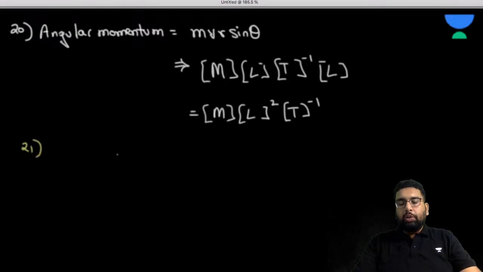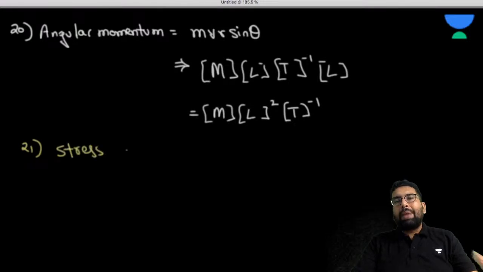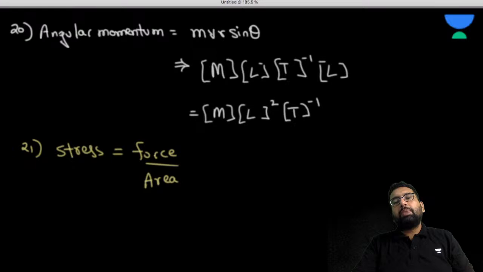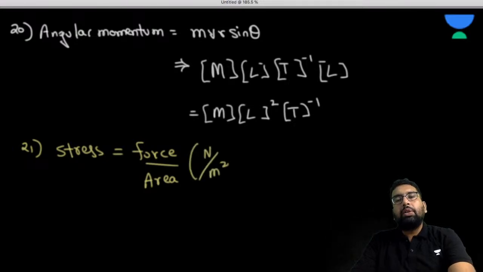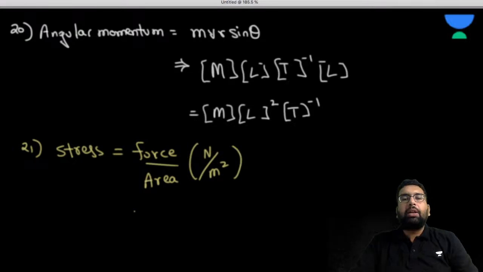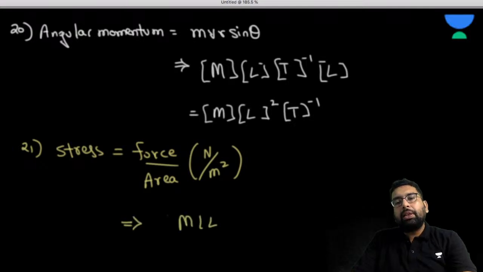Now moving ahead, we have stress. Let's talk about the mechanics of solids part, or properties of solids. So what is stress? When you go to that chapter, you will see that stress is force upon area. What is the unit? The unit of force is Newton, and the unit of area is meter square. So what is going to be the dimension? The dimension is going to be M L minus 1 T minus 2.